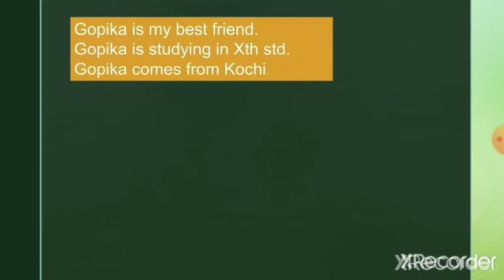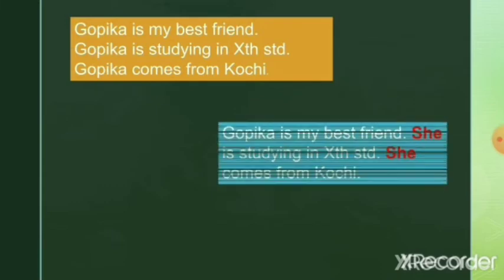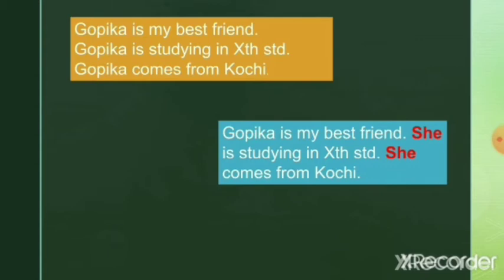Suppose somebody asks you to tell about your friend Gopika. How will you tell? Will you tell it like this? Gopika is my best friend. Gopika is studying in 10th standard. Gopika comes from Kochi. Surely not. You will never tell it like this. Instead, you will tell, Gopika is my best friend. She is studying in 10th standard. She comes from Kochi. So instead of using the name Gopika again and again, here you have used the pronoun she.